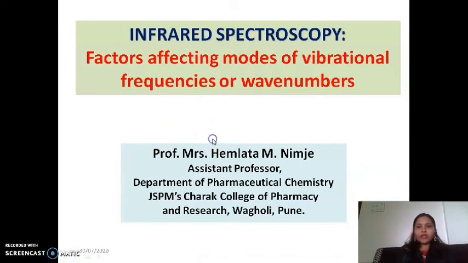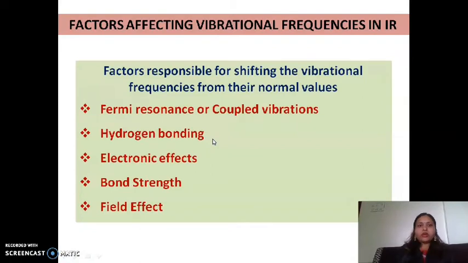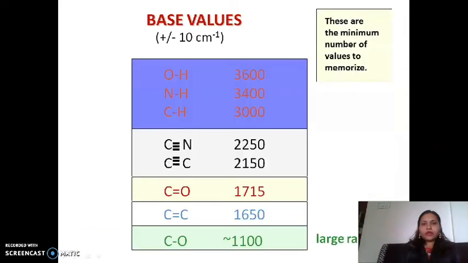The various factors which affect the vibrational frequency from their normal values are Fermi resonance, then hydrogen bonding, electronic effects, bond strength, and field effect.